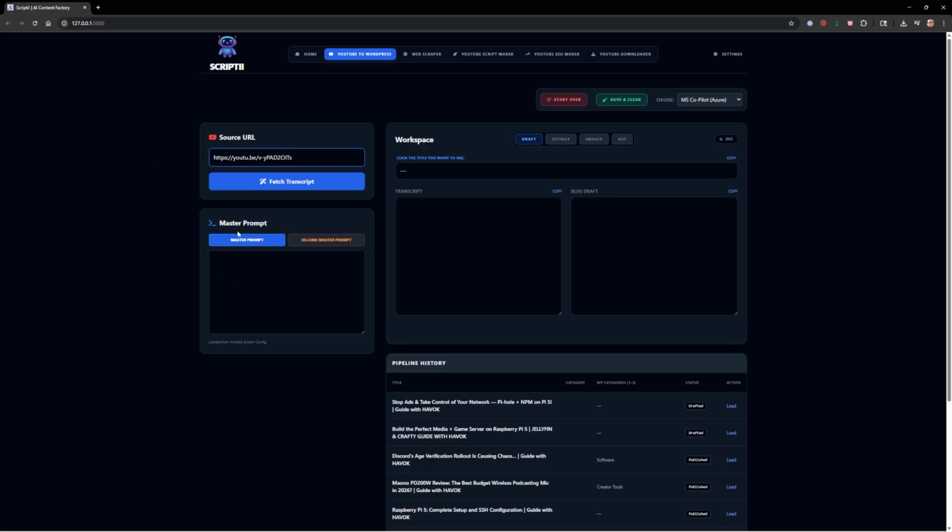Going across here, we have our master prompt. What that is going to do is feed the transcription to the model with that prompt. That prompt tells the model what to do with the information. And I have two different prompts. I have a master prompt, which is really for anything that's not Ollama. And then I have an Ollama master prompt.